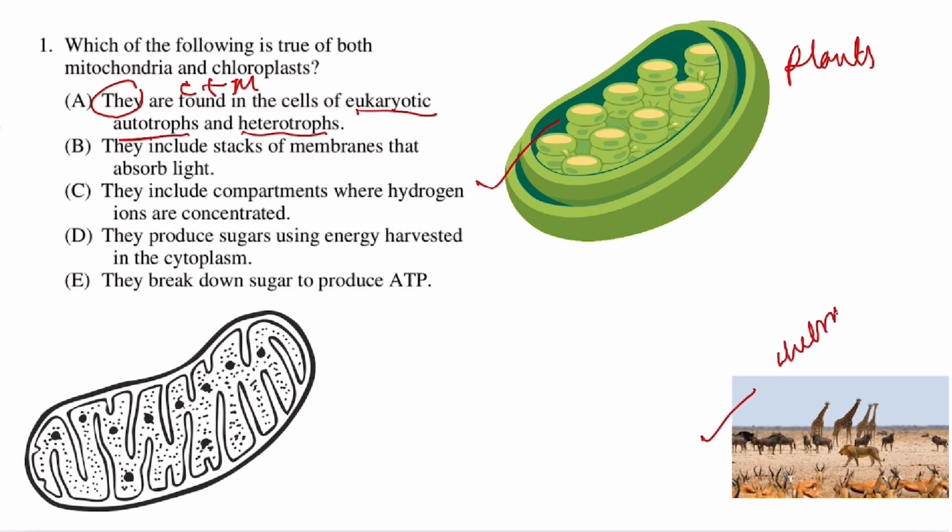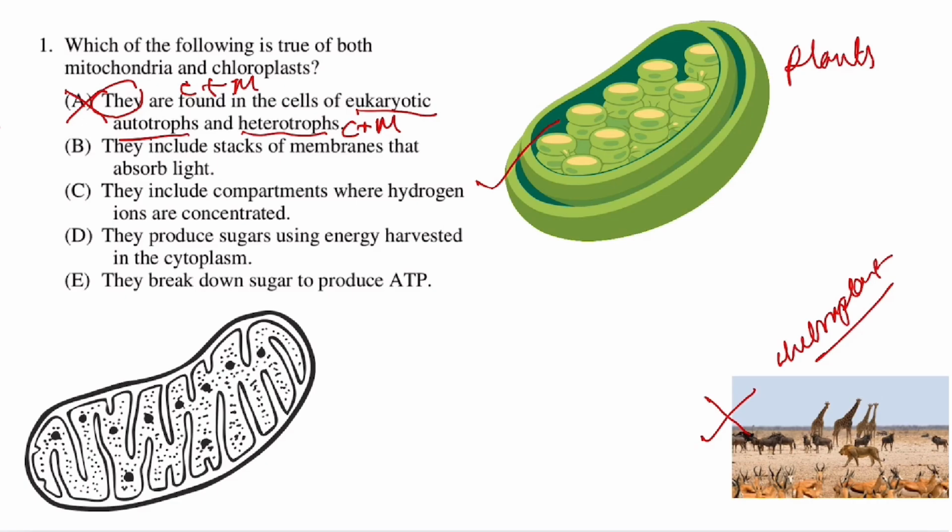Chloroplast absorbs the light to make the food. But when you think of heterotrophs, these are animals and they lack chloroplast. They don't make their own food. They depend on plants and consume food. They would hunt, they would go and eat plants. So they are not producing any kind of food, so they do not have chloroplast. So this option is not correct.